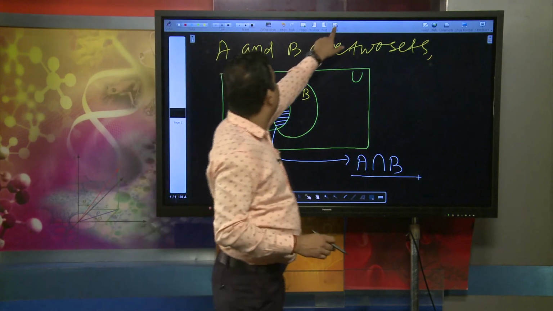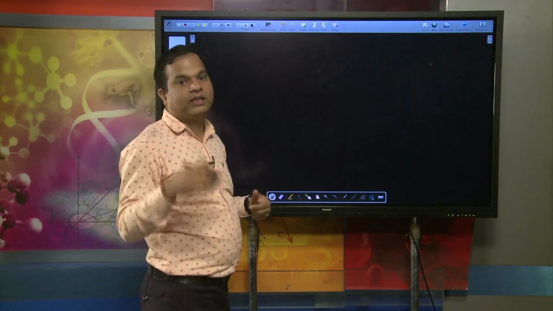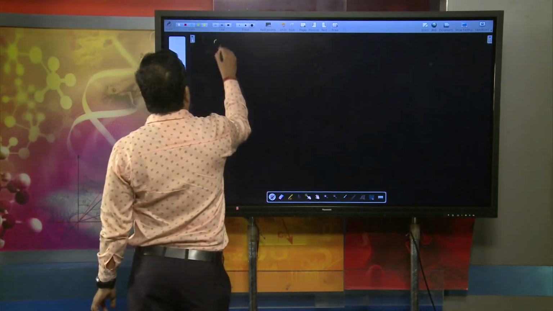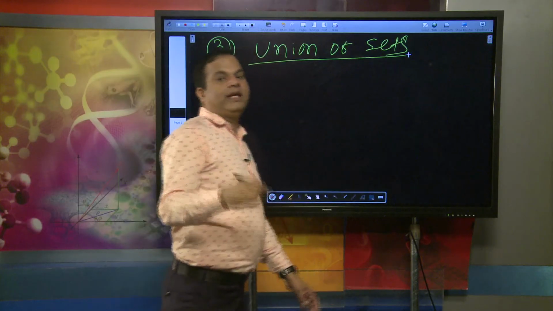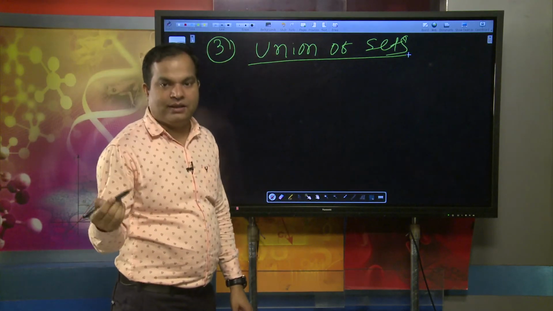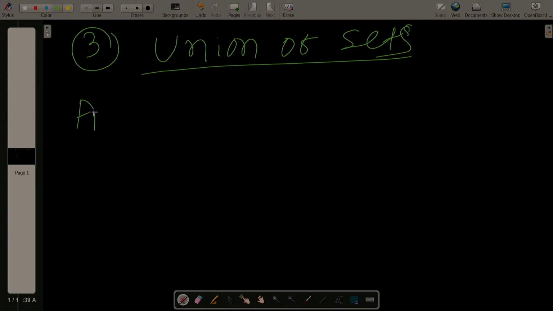And now we will move to the third operation, that is union of sets. When talking about union of sets, suppose A is a set and B is another set, A union B is written like this. This is the symbol of union.